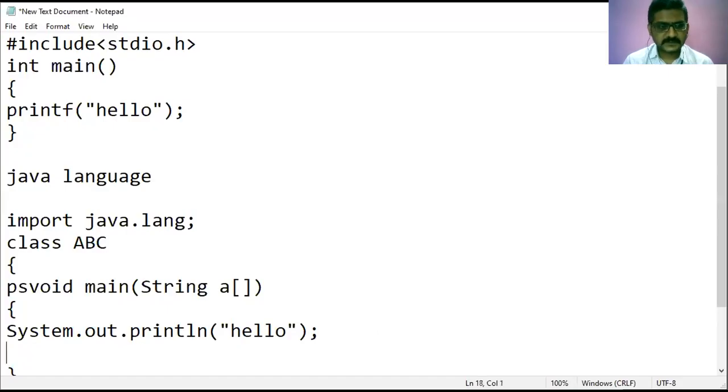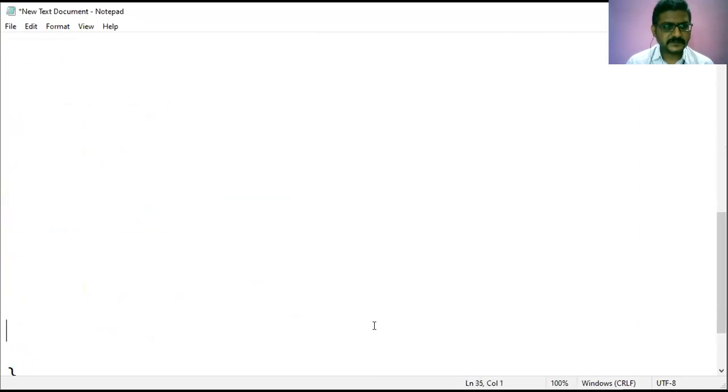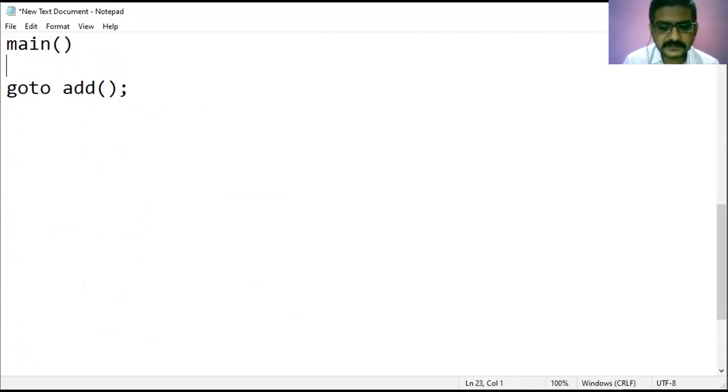So when you discuss the goto statement, here there is a label. Goto add, some name of a function has been given, followed by semicolon. So this is under main, let us say that.